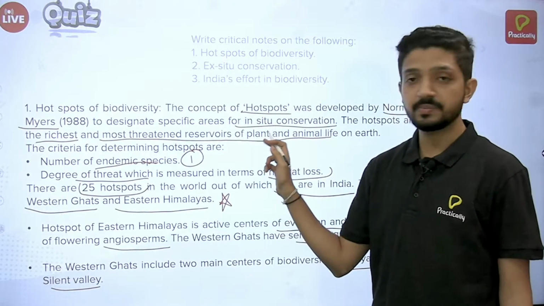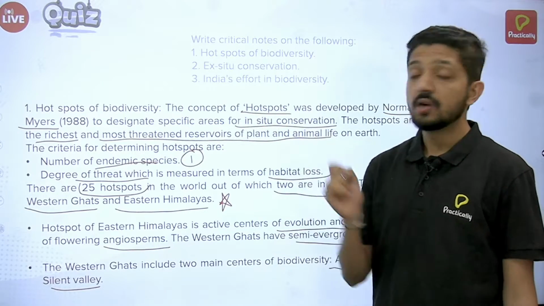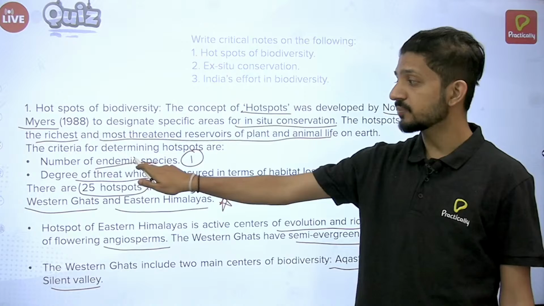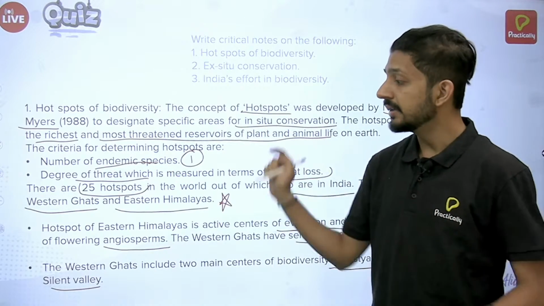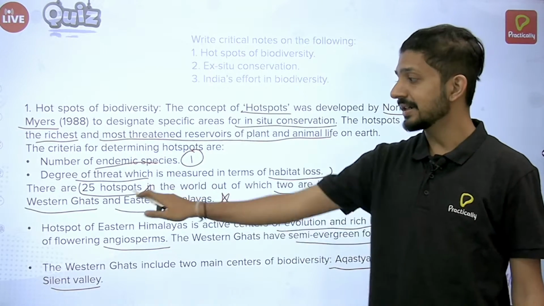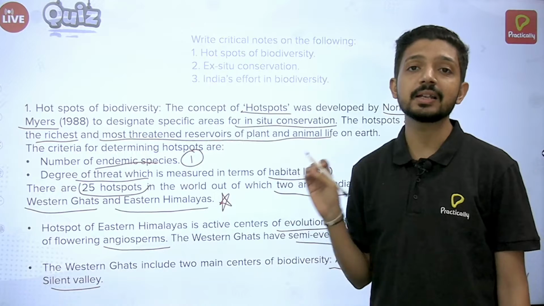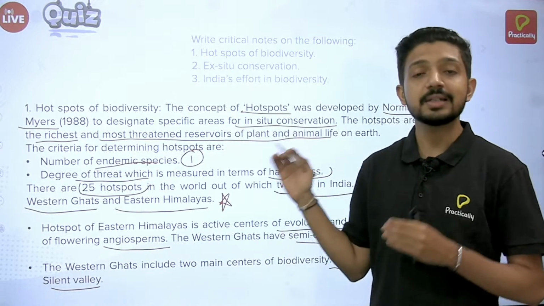What are hotspots? Basically, they are the areas of richest and most threatened reservoirs of plants and animals. What is the criteria for determining hotspot? Endemic species and degree of threat. Remember the keywords. Okay, and then what are the 2 main hotspots? They are Western Ghats and Eastern Himalayas. These points are important to be covered. If you have time, you can elaborate more, you can write extra, but at least try to cover these points for this answer.